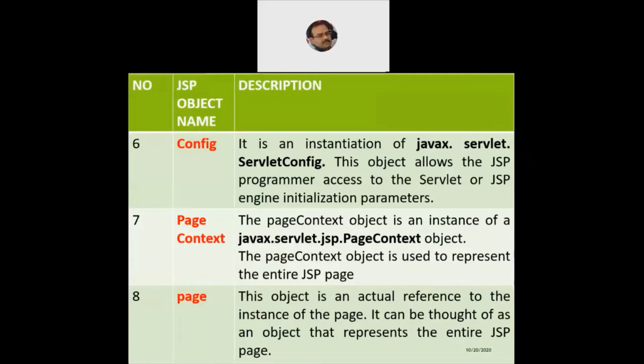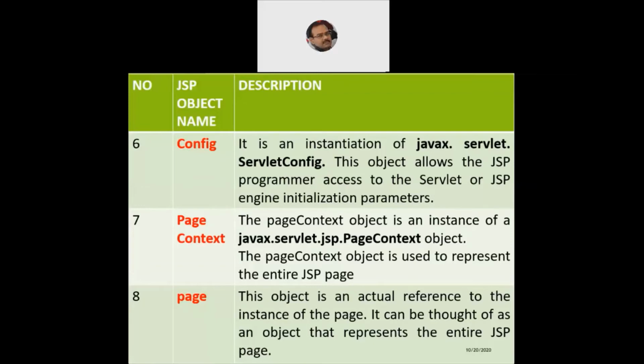Then we have got the pageContext JSP object. Now this is an instance of the javax.servlet.jsp.PageContext object. Now since we are saying javax.servlet, that means we are referring to the generic servlet. If we would have been saying javax.servlet.http, that means it would have belonged to the HTTP servlet. But here pageContext is a part of the generic servlet. And what is the core functionality of it? It is primarily used to represent the entire JSP page at one go to the client on his web browser.